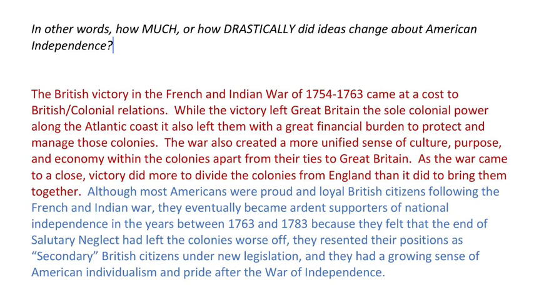The second, they resented their positions as secondary citizens under new legislation, ties exactly to all the pieces of legislation that Great Britain passes to tax the colonies. Things like the Stamp Act and the Sugar Act, things like the Quartering Act, all of those pieces of legislation that Parliament passes that the Americans protest, and things like the Boston Tea Party and the Boston Massacre and the Committee of Correspondence. All those events are tied to this secondary British citizen class that they felt they were being treated as by the British.